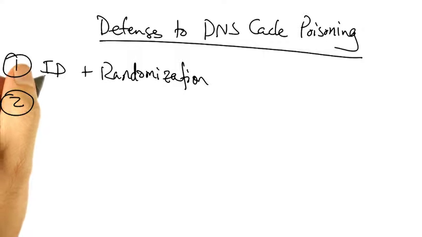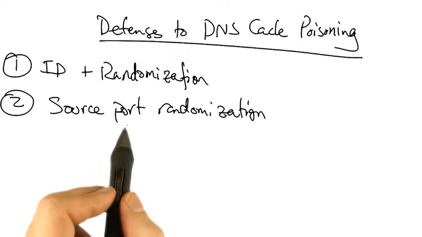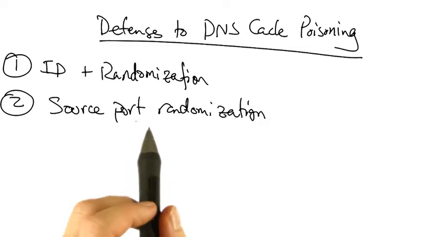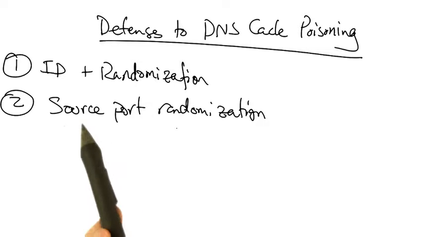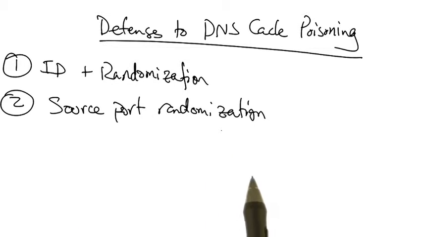In addition to having a query ID and randomization of that ID, the resolver can randomize the source port on which it sends the query, thereby adding an additional 16 bits of entropy to the ID that's associated with the query. Unfortunately, picking a random source port can be resource intensive, and also a network address translator, or a NAT, could de-randomize the port.